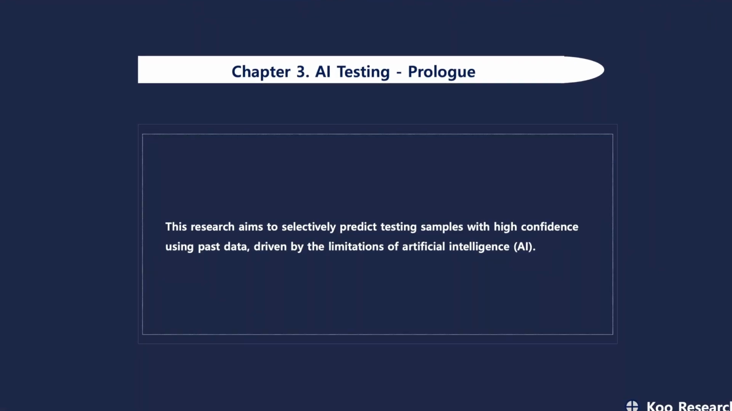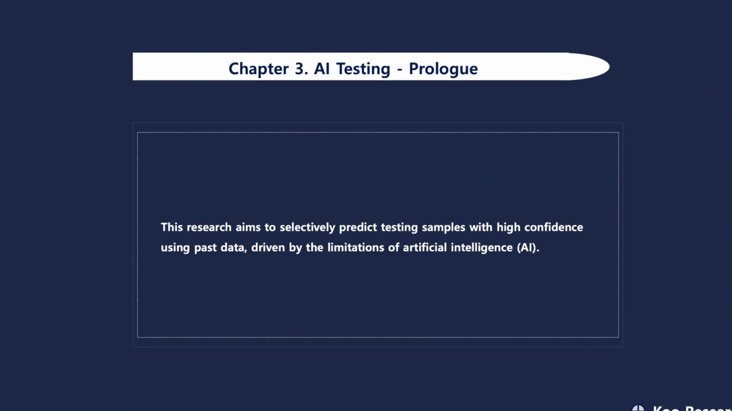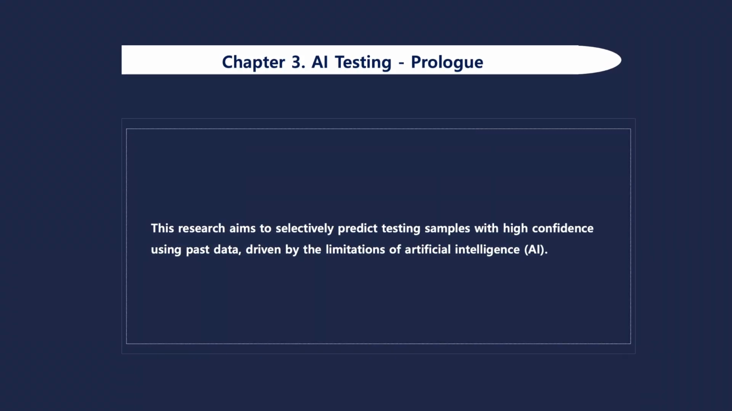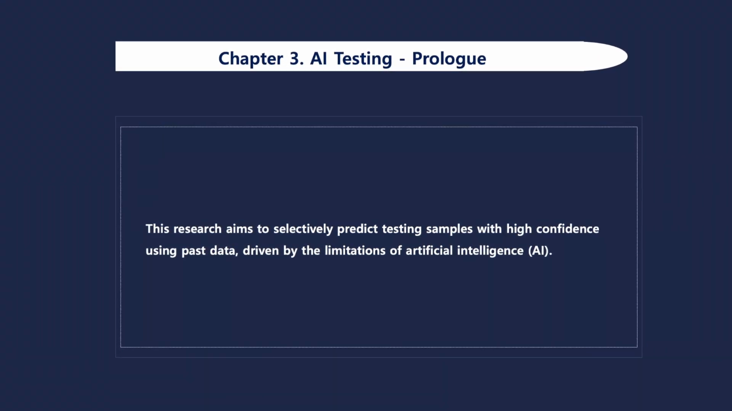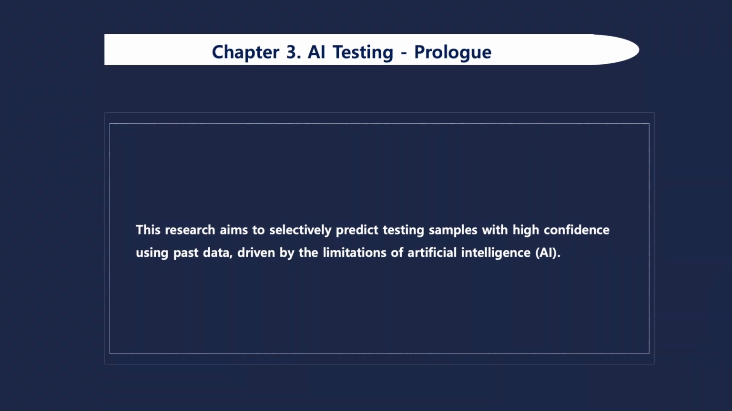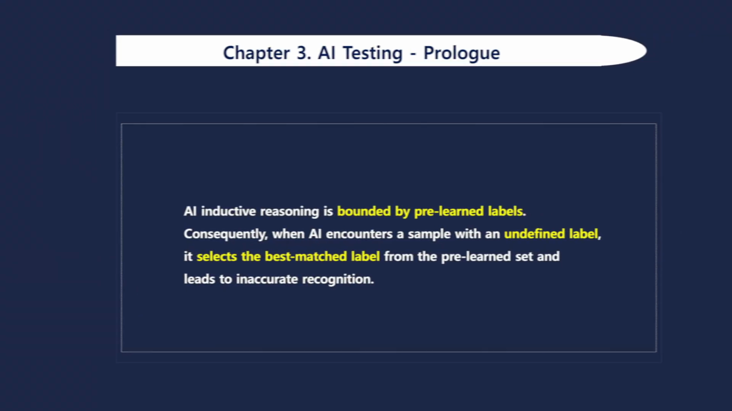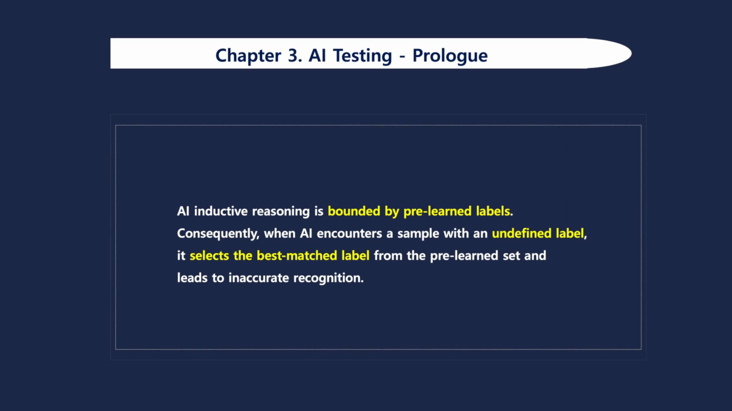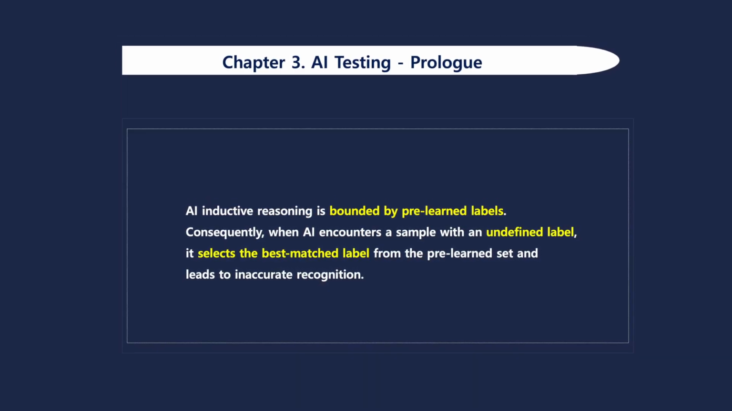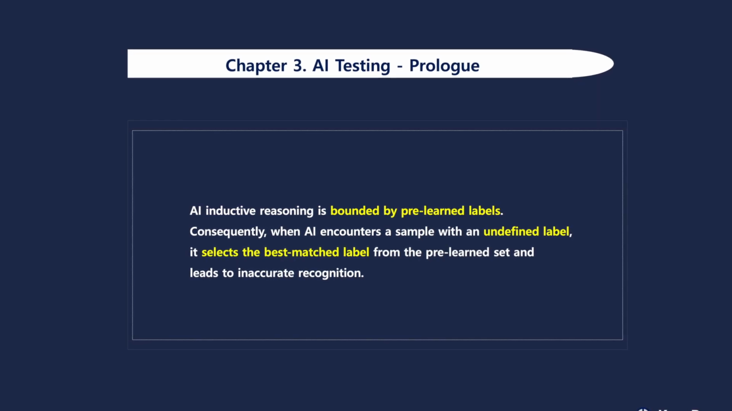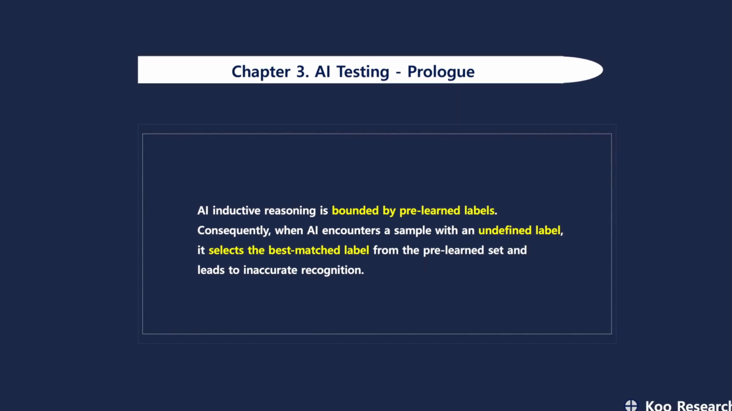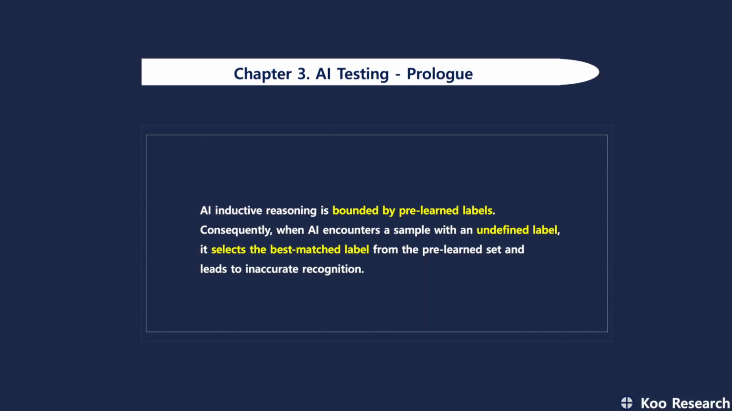Chapter 3. AI Testing Prologue. This research aims to selectively predict testing samples with high confidence using past data. Driven by the limitations of artificial intelligence, AI inductive reasoning is bounded by pre-learned labels. Consequently, when AI encounters a sample with an undefined label, it selects the best matched label from the pre-learned set and leads to inaccurate recognition.